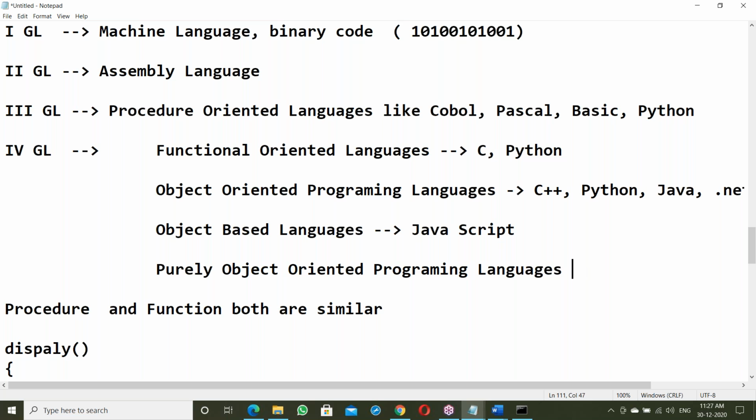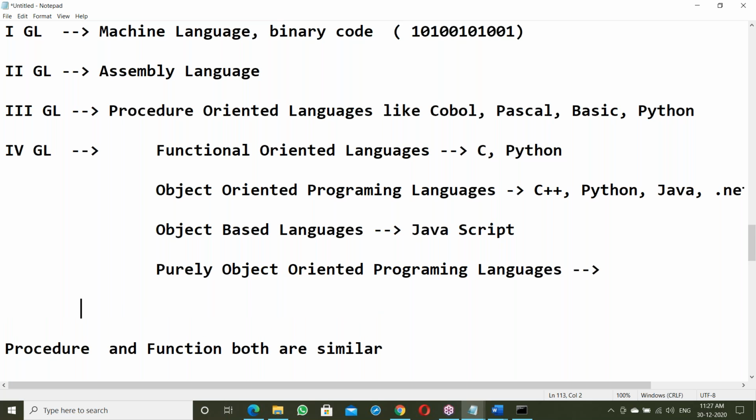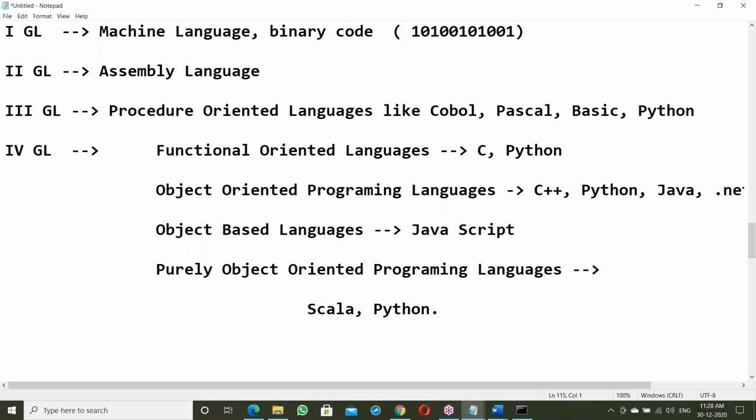Next, purely object-oriented. Purely object-oriented means everything is objects. Like data, integer type of data, float type of data, all the data are like objects. Everything is like objects. For this, examples are Scala and Python. Scala and Python, purely object-oriented programming languages here.